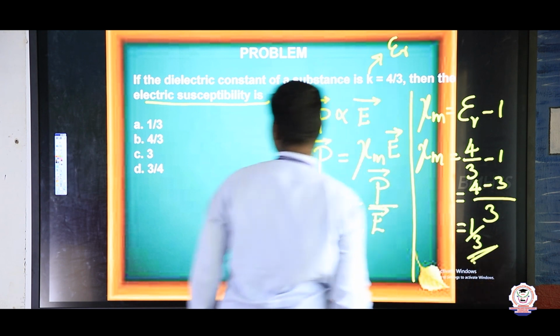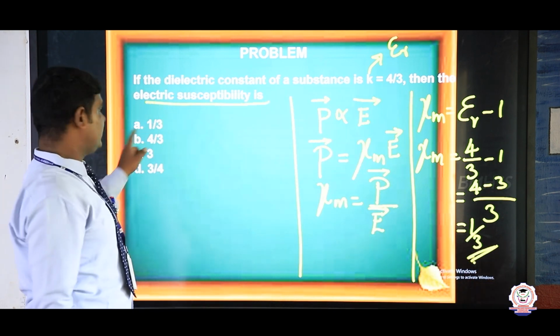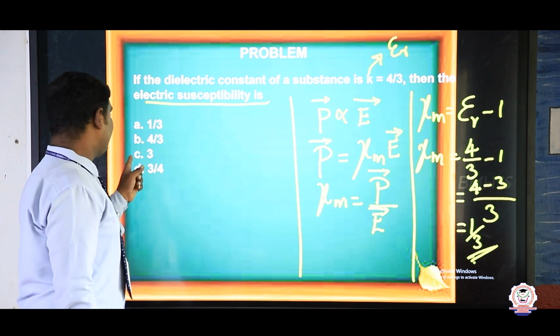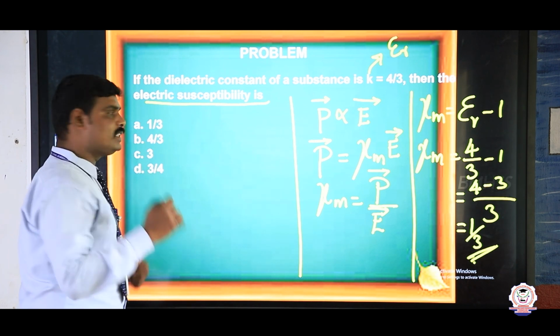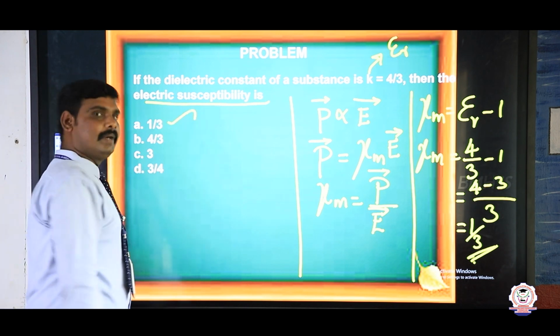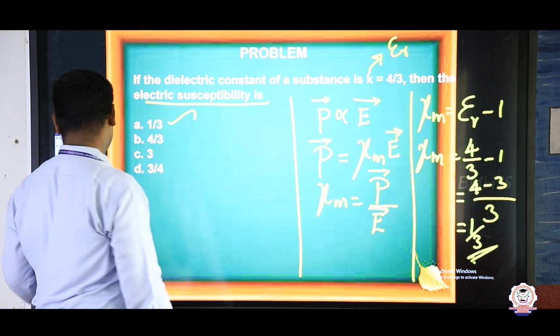Check it here. Option A is 1 by 3, option B is 4 by 3, option C is 3, and D is 3 by 4. So which one is the answer? Yes, 1 by 3 is our answer, right?